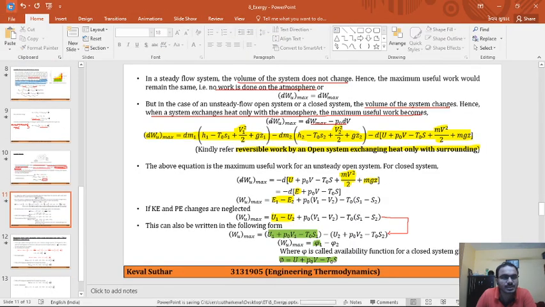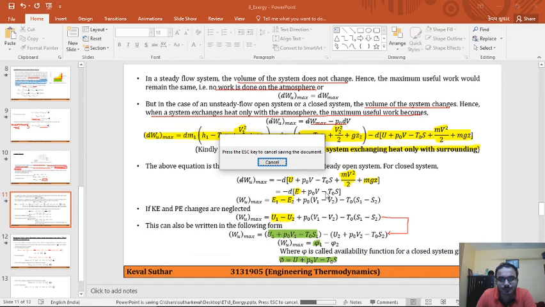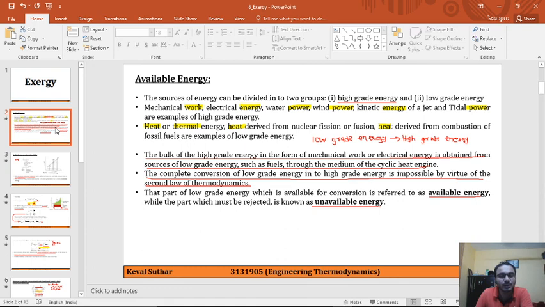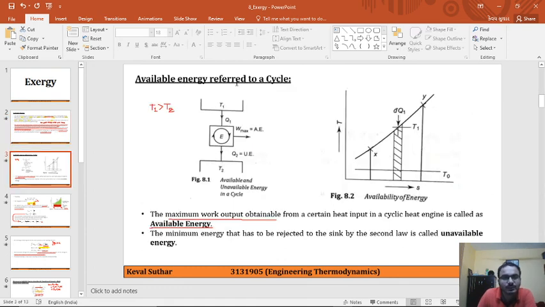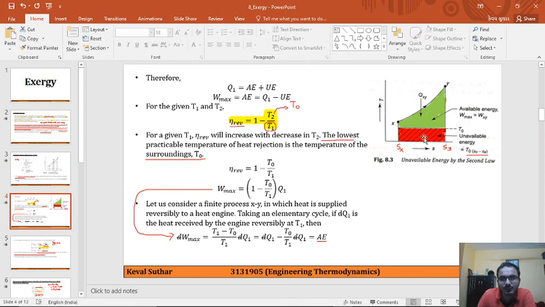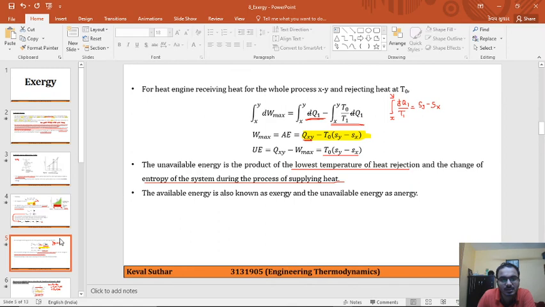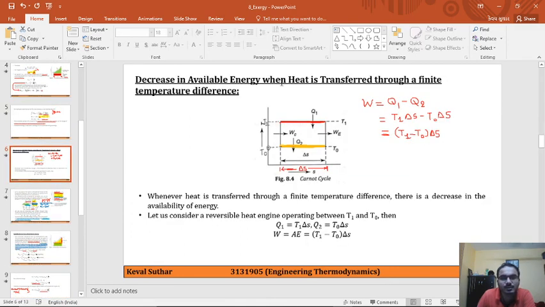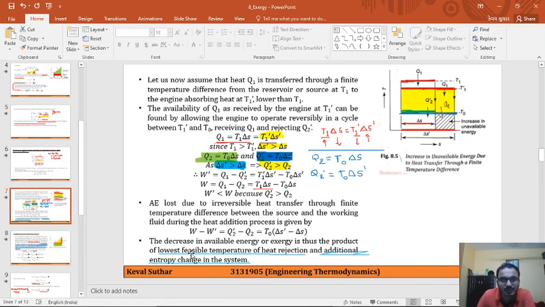So this is end of today's lecture. During this lecture we began with available energy, then available energy referred to a cycle, in which we saw that the green highlighted portion is the available energy part. We obtained the formula of maximum work and unavailable energy. The next theory was decrease in available energy when the heat is transferred through a finite temperature difference, and we proved that there is a decrease of available energy.